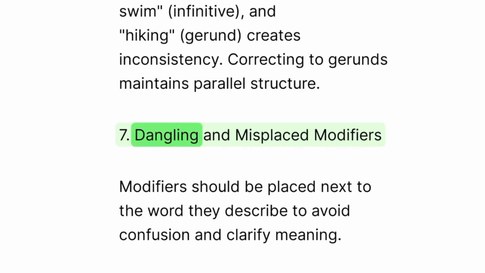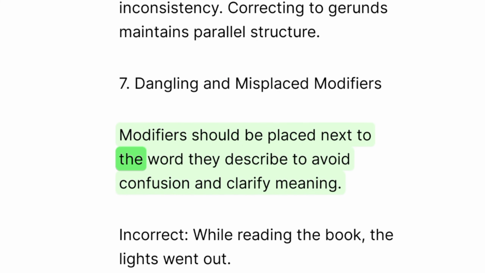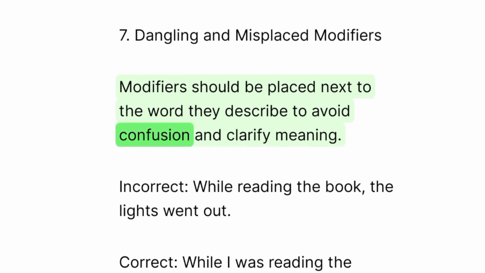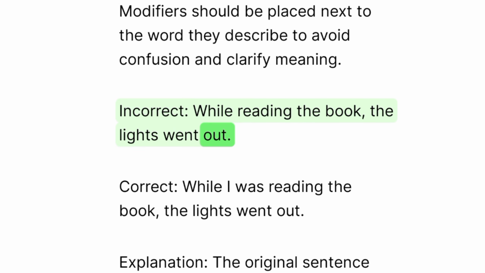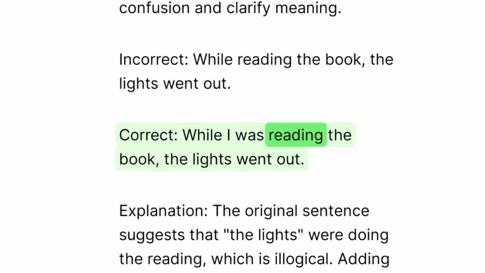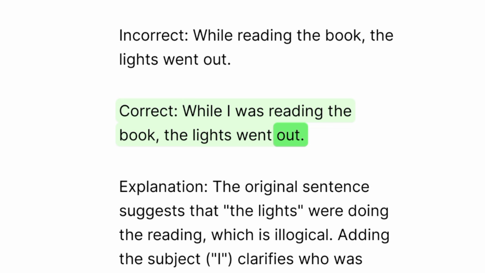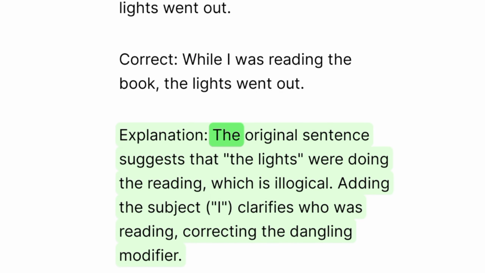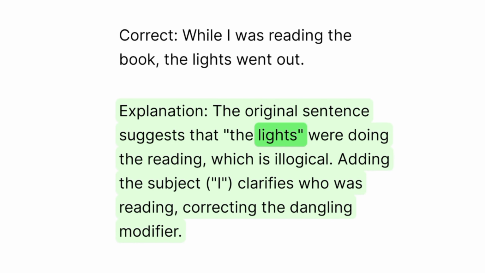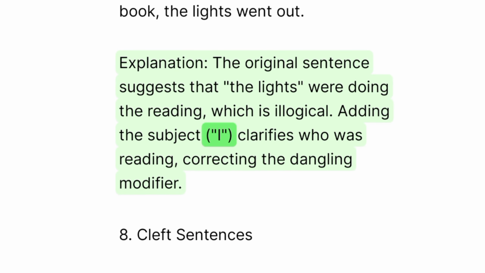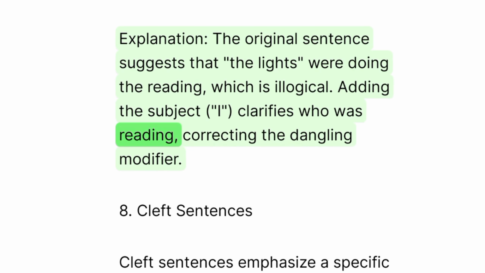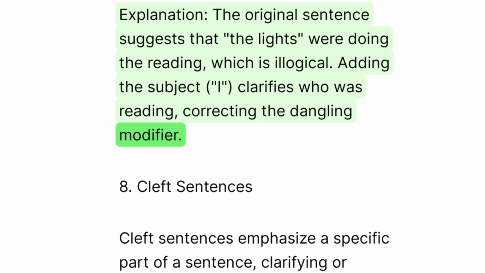7. Dangling and misplaced modifiers. Modifiers should be placed next to the word they describe to avoid confusion and clarify meaning. Incorrect: While reading the book, the lights went out. Correct: While I was reading the book, the lights went out. Explanation: The original sentence suggests that the lights were doing the reading, which is illogical. Adding the subject, I, clarifies who was reading, correcting the dangling modifier.